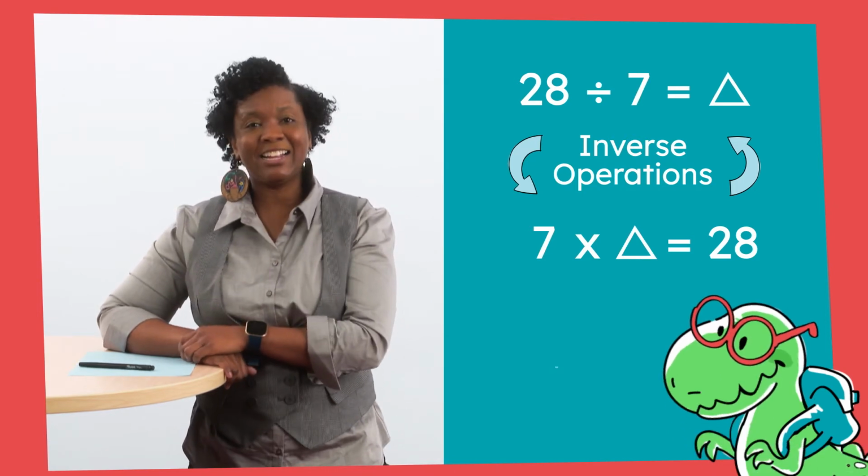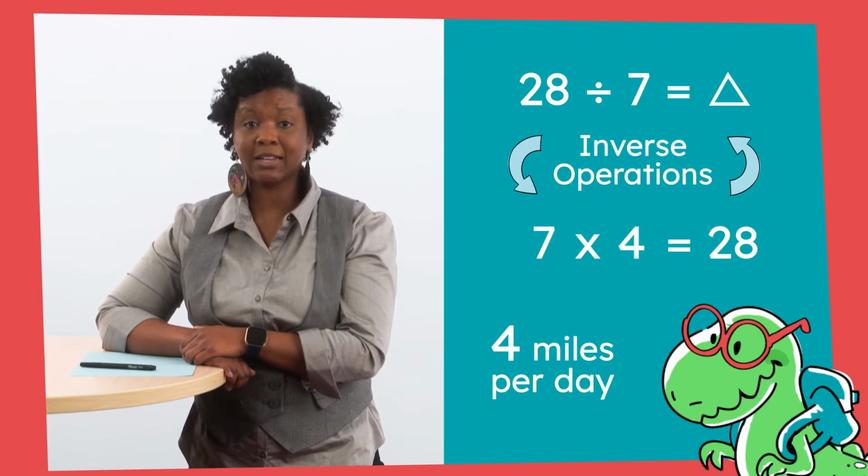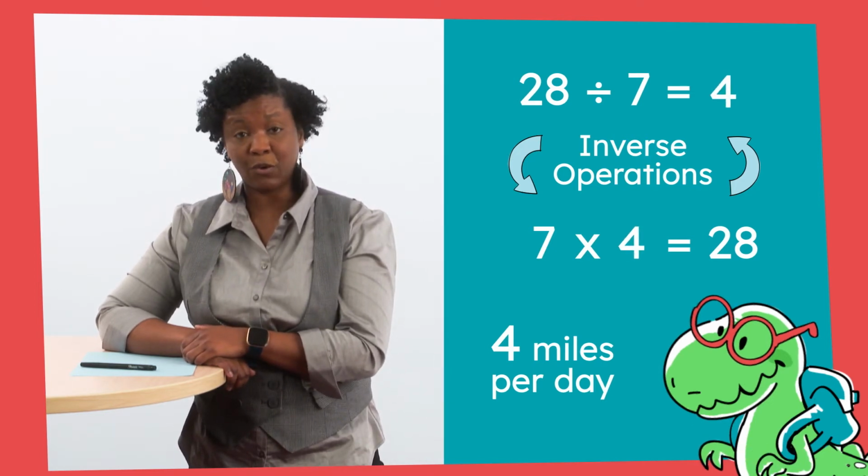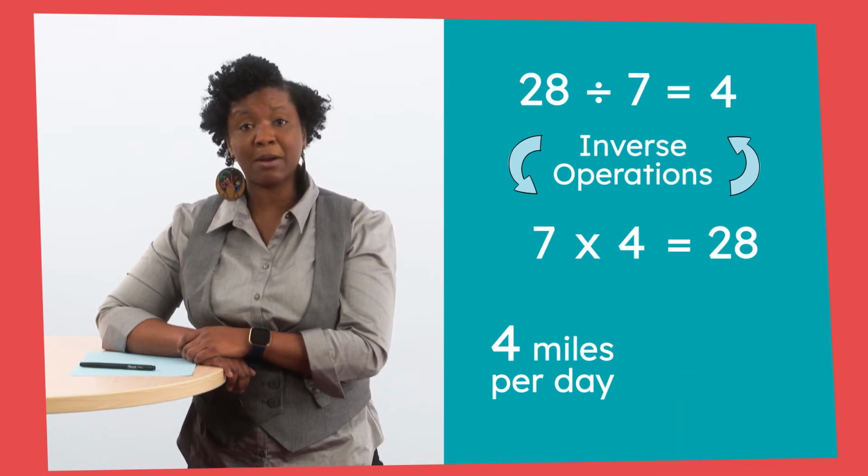That's right. I need to walk 4 miles each day because 4 times 7 is 28 and 28 divided by 7 is 4. Thanks for helping me with that problem, everyone, and helping me create my walking plan. Now that we're on a roll, do you think you can help my friend Mike with his running plan?